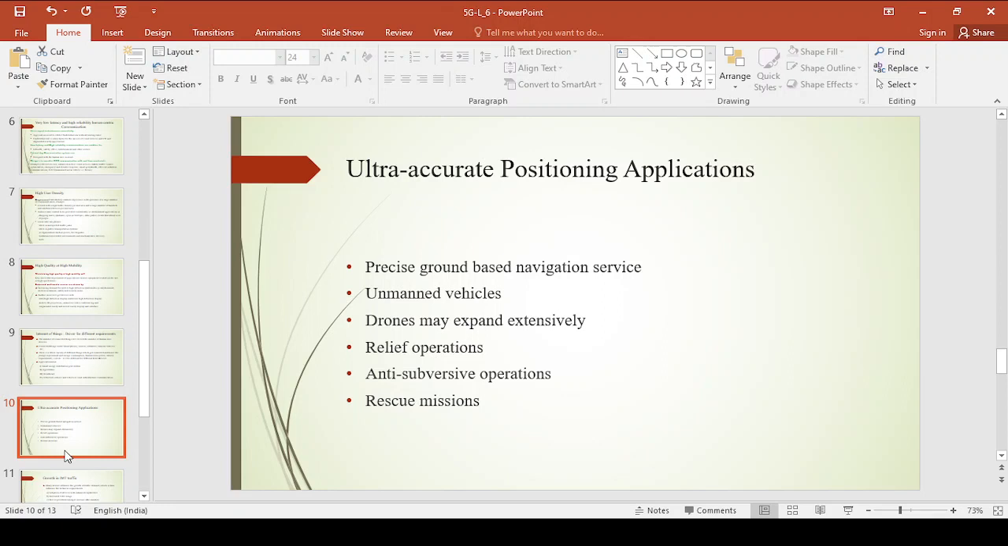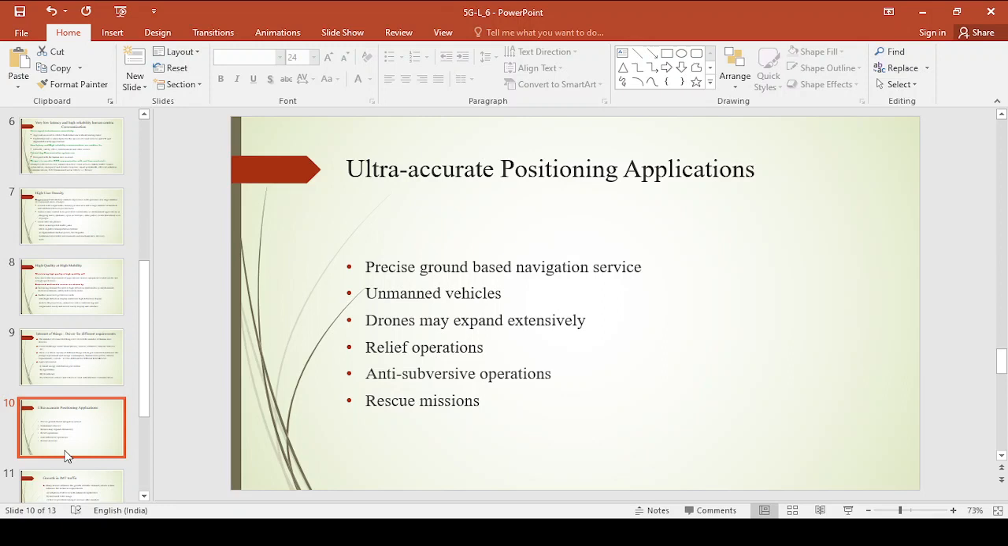Now coming to the next requirement, ultra accurate positioning application. That means we are expecting accurate position from the future generation communication system, from 5G or 6G or 7G. Now it should give exact navigation services, that means precise ground based navigation services. This should be supported by the future coming generation system. Because when a user gets accurate position, we can help exactly in relief operations and rescue missions where the people are in need, right?